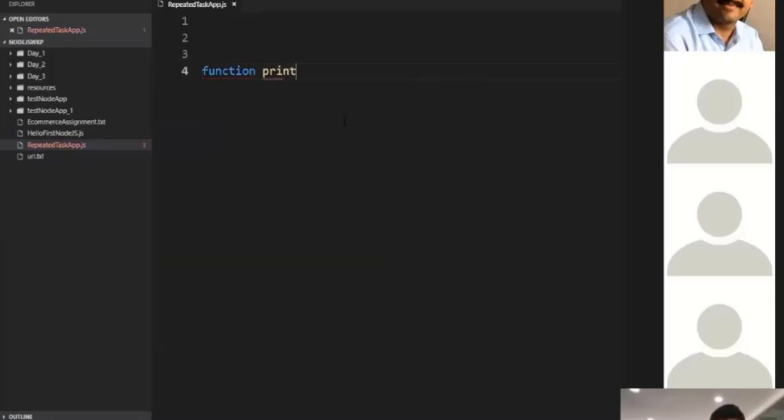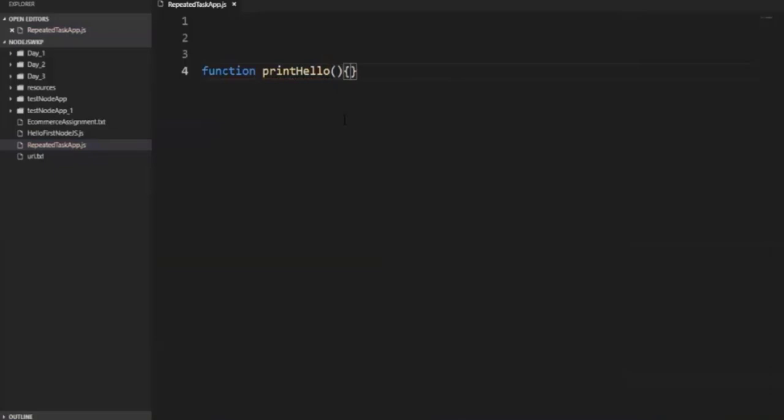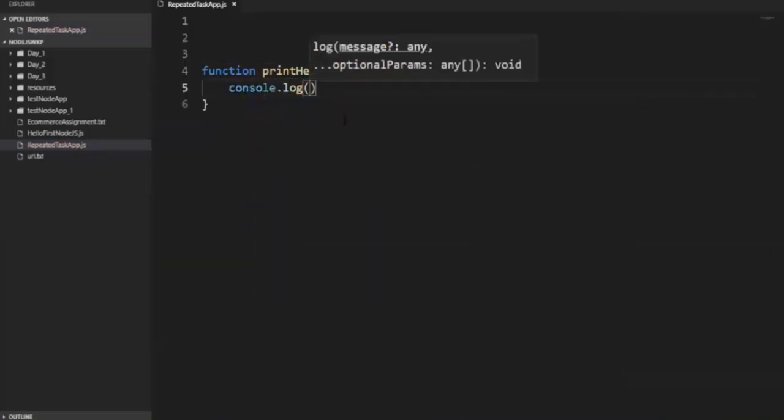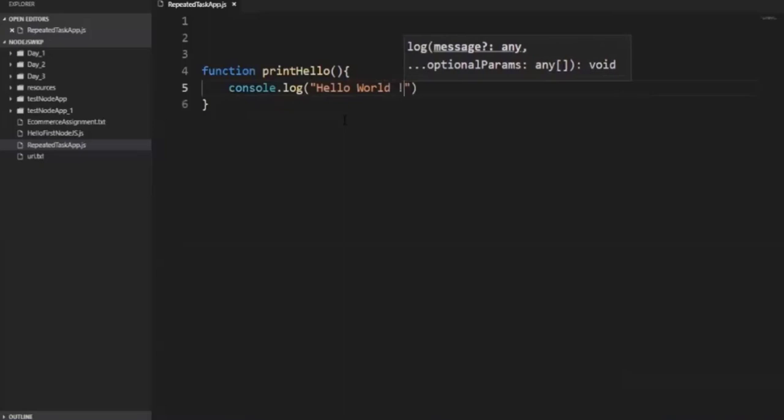I want to display something simple, print hello, and this print hello function will just display data like a console.log, where I want to display something called hello world. Our first hello world program using Node.js. I'm writing this simple code. I wanted this print hello function to be continuously executed, but that continuous execution should happen exactly after 2 seconds.